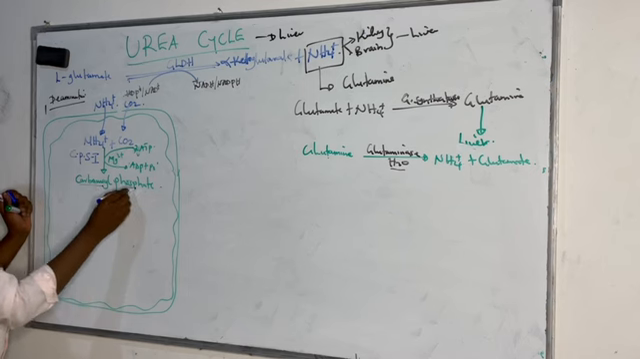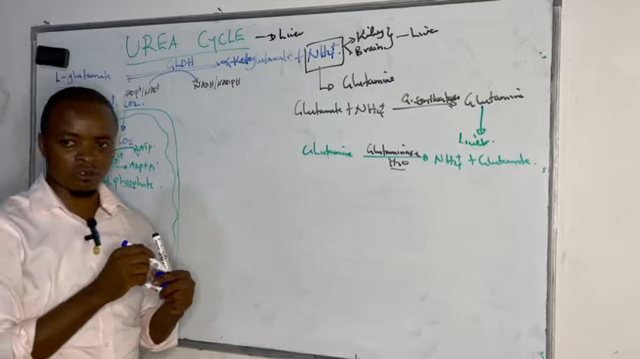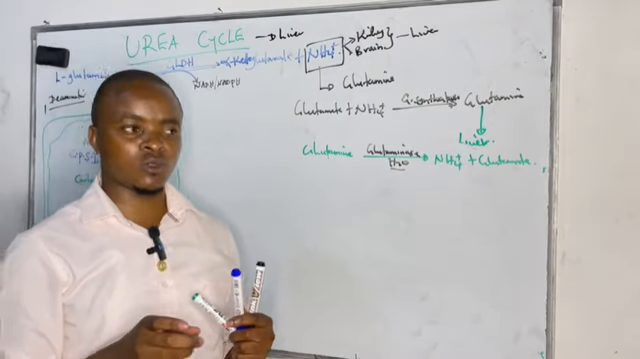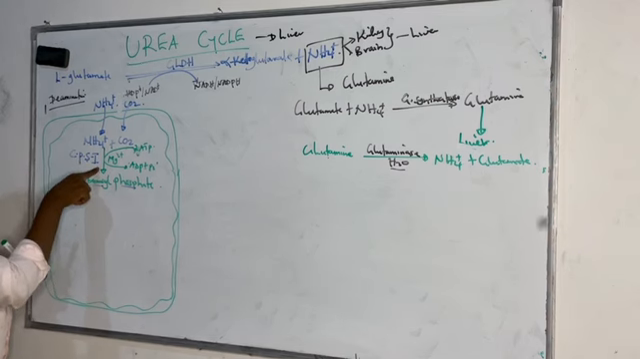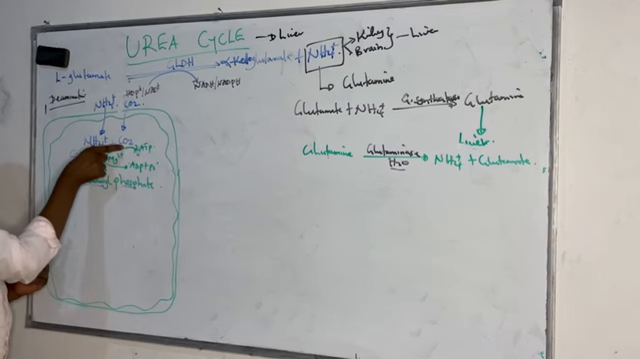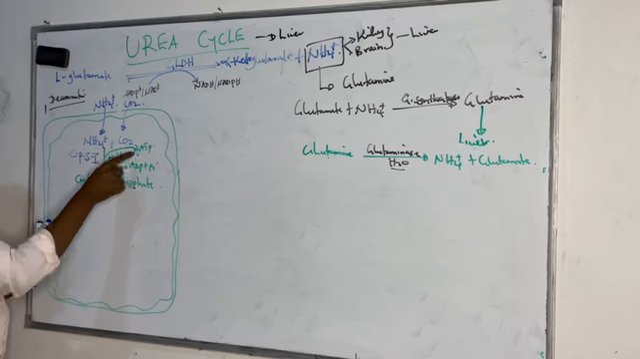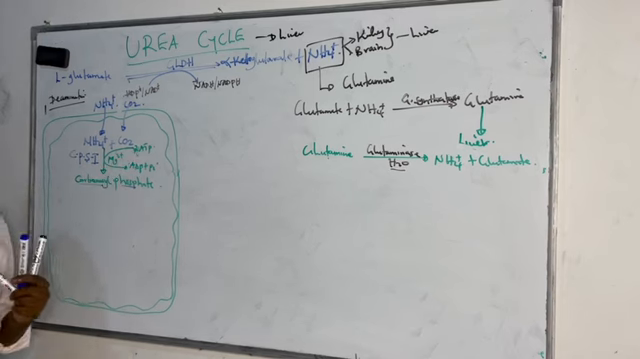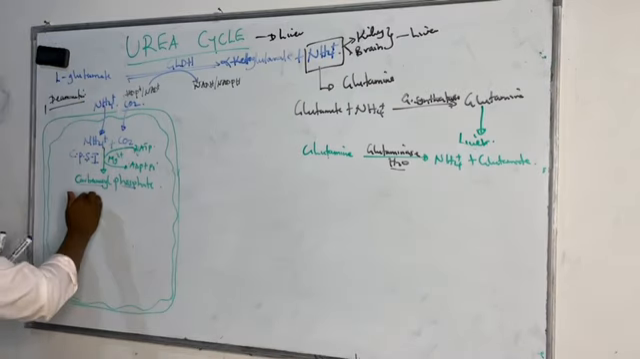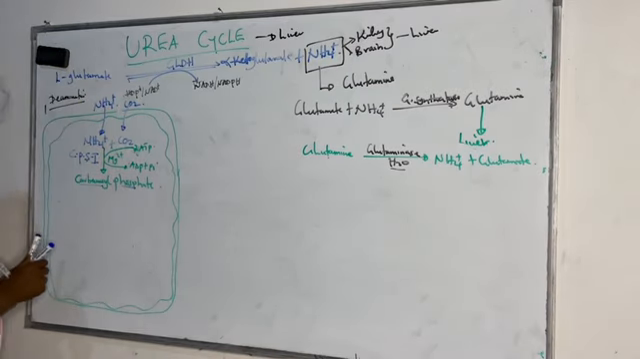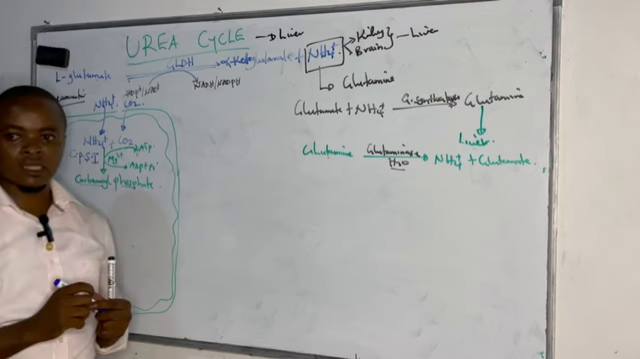Carbamoyl phosphate synthase type 1, because type 1 is the one that is found in the mitochondria. Type 2 is found in the cytosol. So carbamoyl phosphate synthase type 1 is the one that catalyzes the combination of ammonia and carbon dioxide to form carbamoyl phosphate, whereby it involves hydrolysis of 2 molecules of ATP and magnesium ion as a cofactor, forming carbamoyl phosphate. And this reaction is the first reaction in urea cycle.